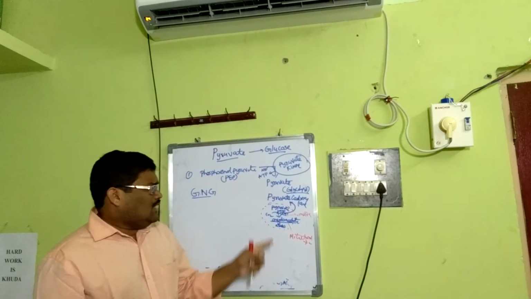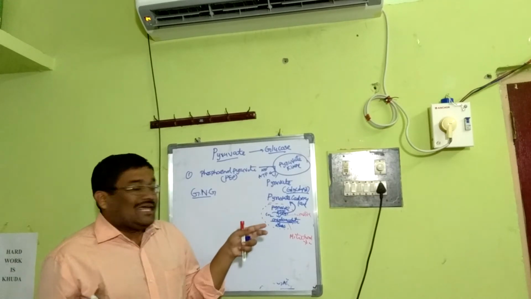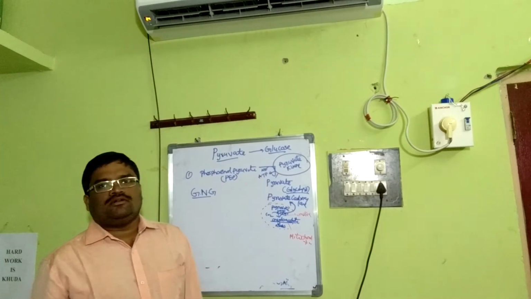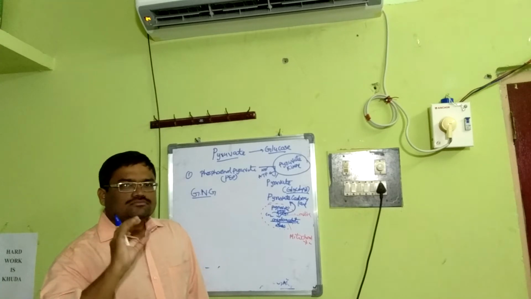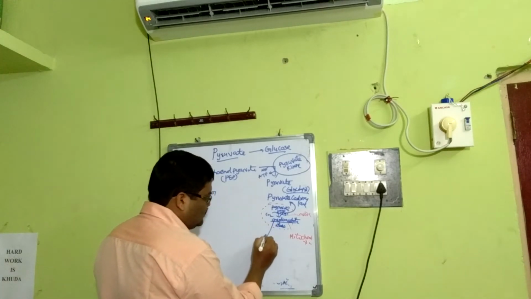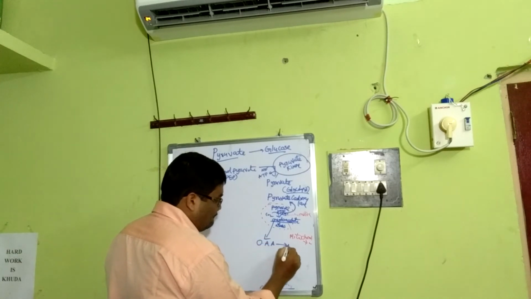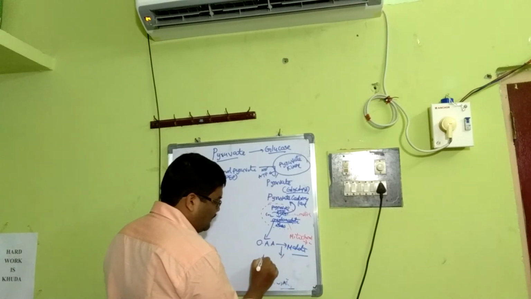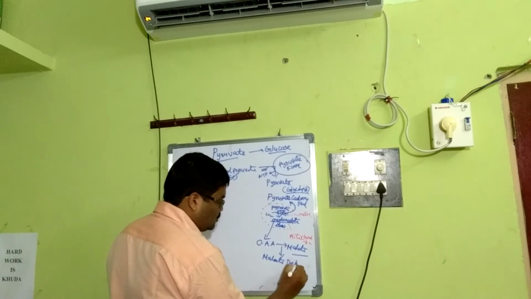But this oxaloacetate cannot diffuse out of the mitochondria because it is impermeable, and it has to transform to some other form, malate, catalyzed by the enzyme malate dehydrogenase.